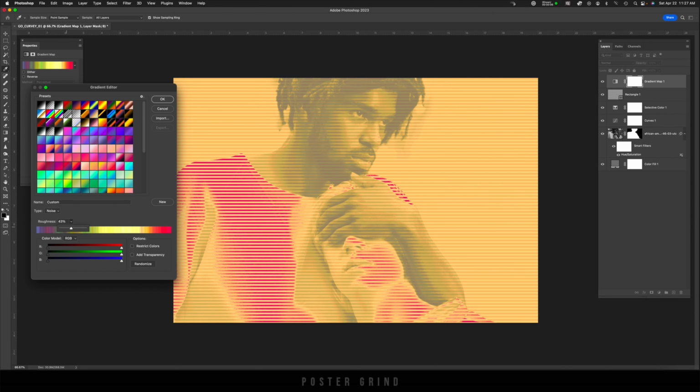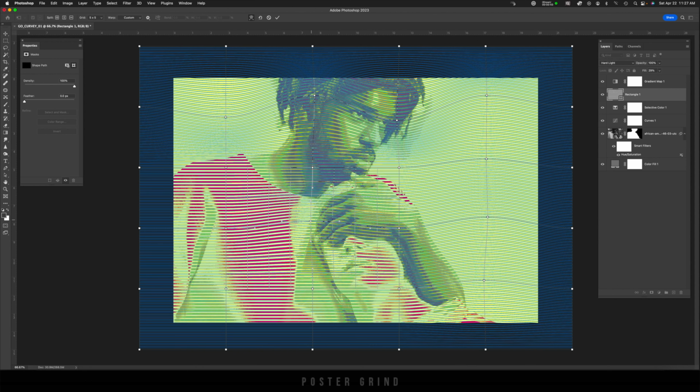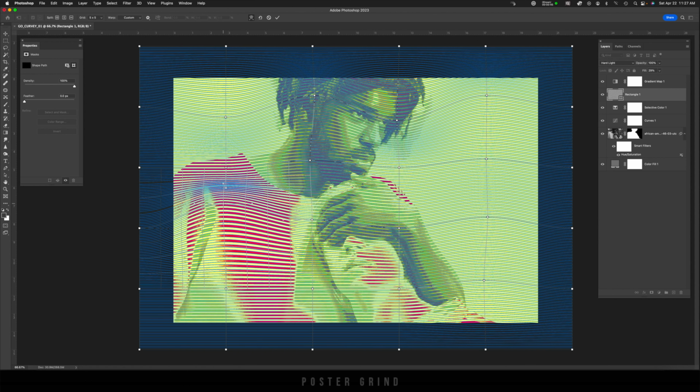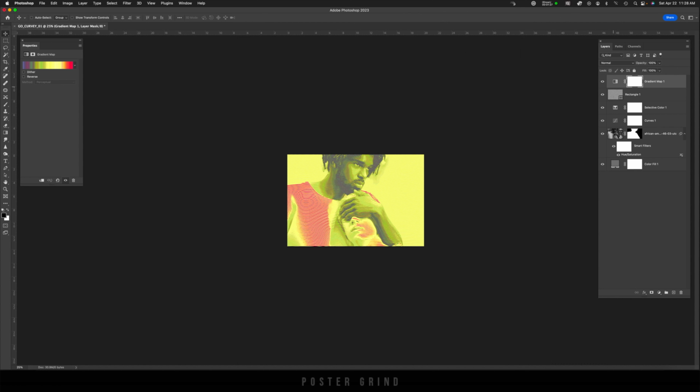And then you're just going to go in and start basically getting abstract with your halftone lines. Do whatever you want. Squish them, don't squish them. The world is your oyster. I'm just going to increase the crop of our image a little and see if that gets us something cooler. All right, I'm really digging that.